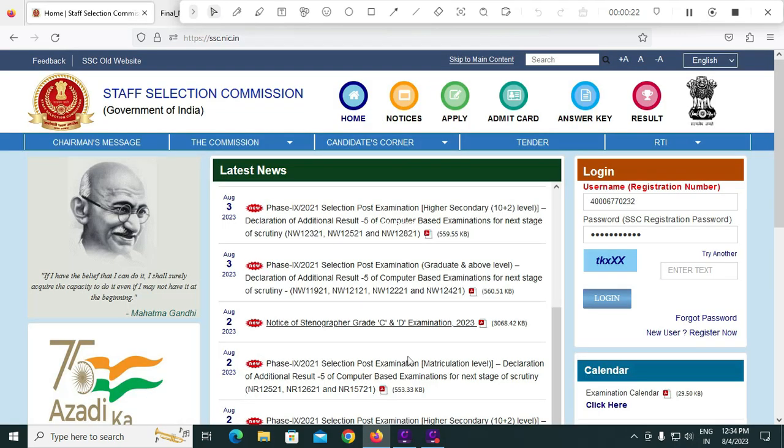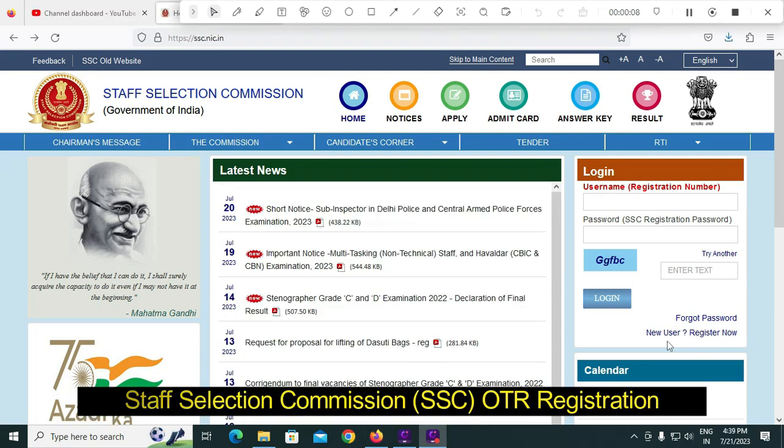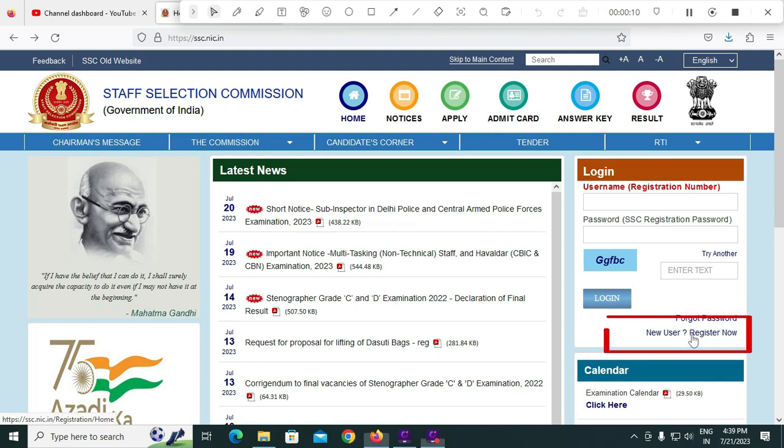Friends, regarding this application online process, you have to log in with your registration number, password and entering captcha and click on this login button. If you have no account or you have not already registered with SSC, you have to register by clicking on this new user or register now button, the new user registration button, for OTR registration.